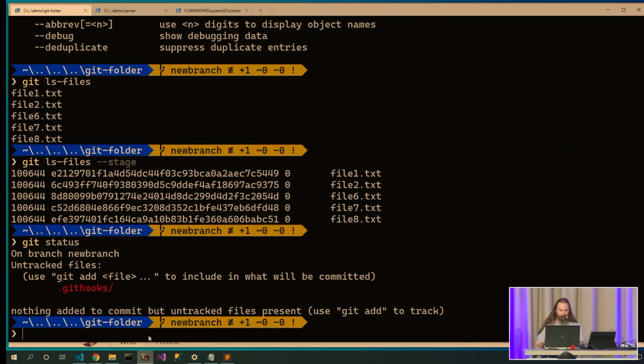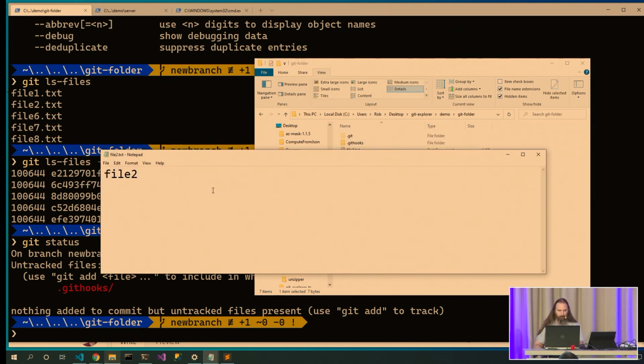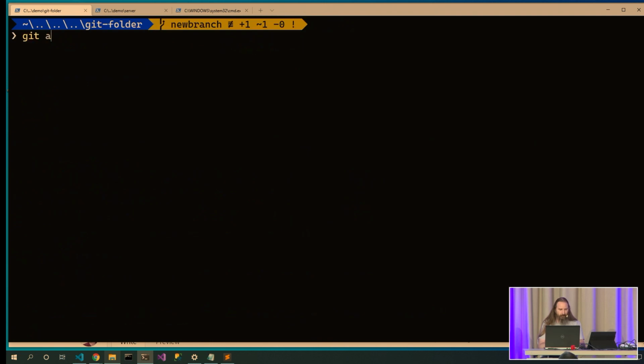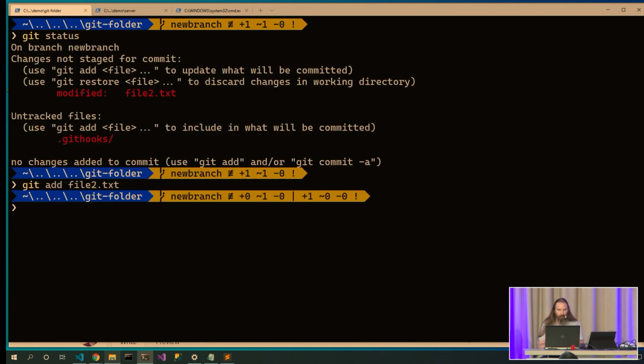Yeah. So I've got this file. Let's come in here to this .git folder and take a look at what happens if we put a secret. So we've got this secret in place here, and it's like, well, how do we uncommit this? Well, right now we haven't committed it, so it's safe. We can delete it out of this file, and everything's fine. But clear screen, git add file, what file was it? Git status. Git add file 2. From now on, Git will keep this secret.